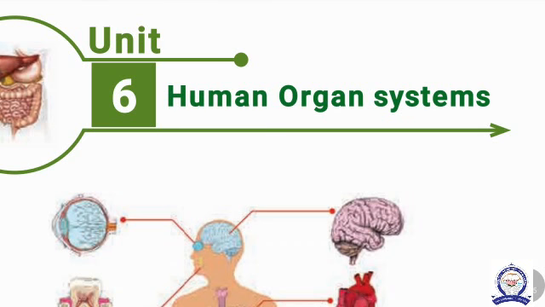First of all, how is an organ formed? Organs are formed by two or more tissues to perform a specific function. These are called organs. In this chapter, you have to study organ systems: two or more organs that perform a specific function.